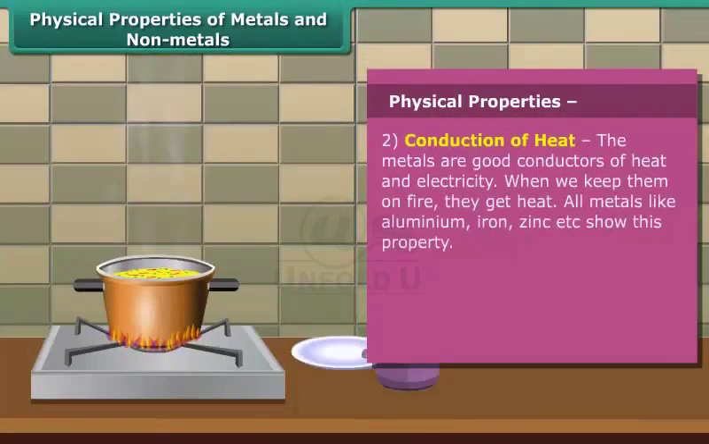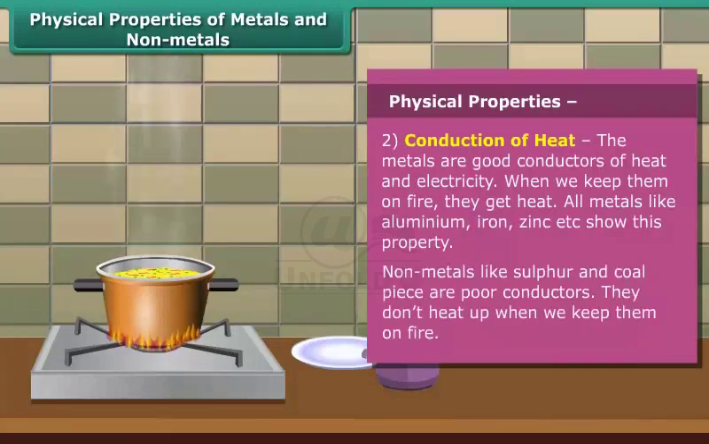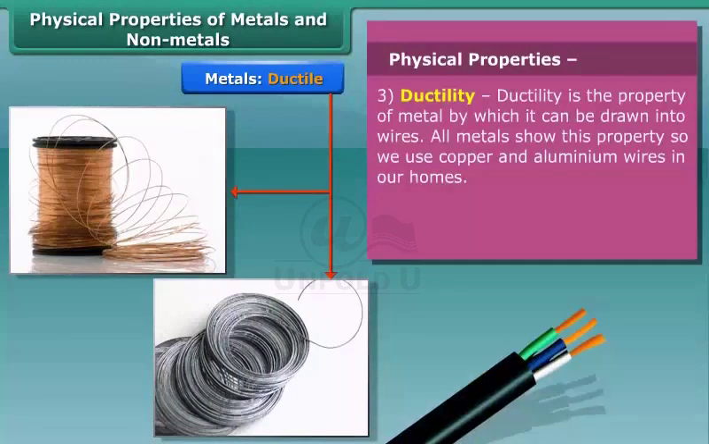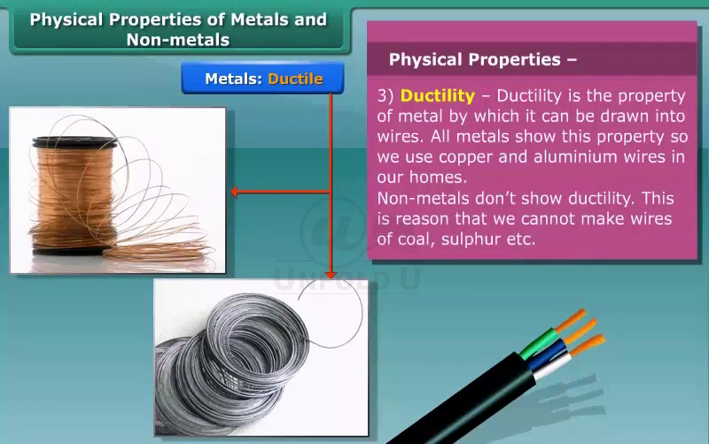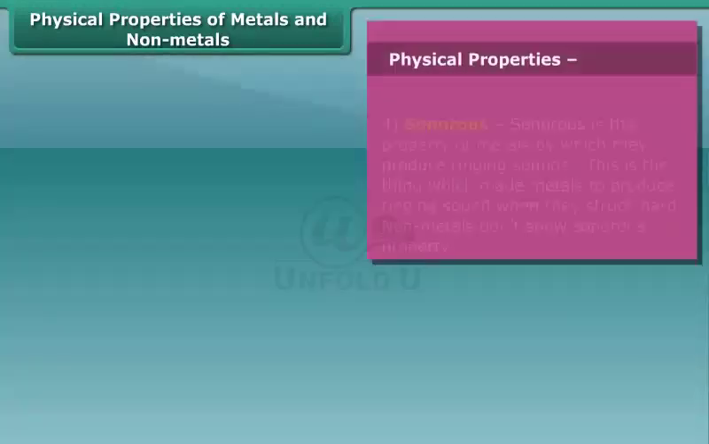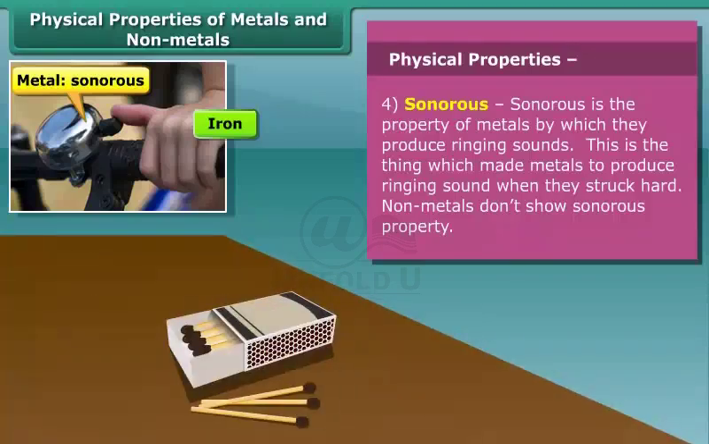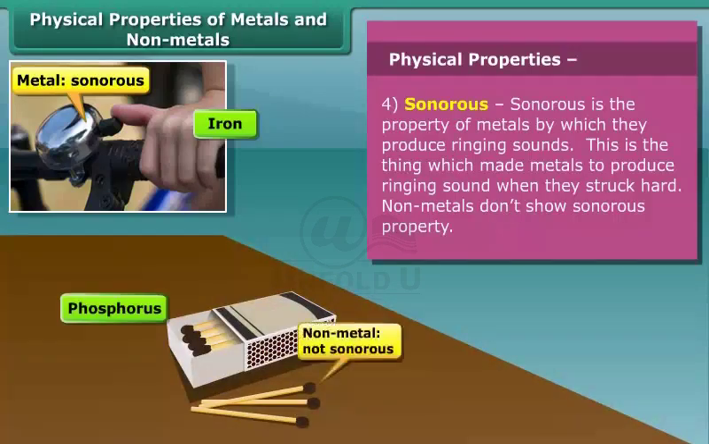Next property is conduction of heat. Metals are good conductors of heat and electricity, while non-metals are poor conductors. The property of metal by which it can be drawn into wires is called ductility. It is the third property of metals. Non-metals don't show ductility. Now let's talk about another property of metals, that is sonorous. Metals produce ringing sounds when they are struck, so are said to be sonorous. The materials other than metals are not sonorous.